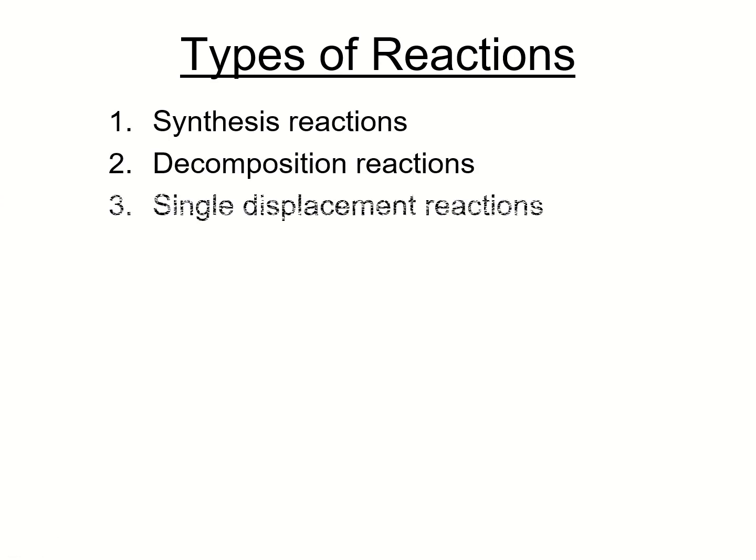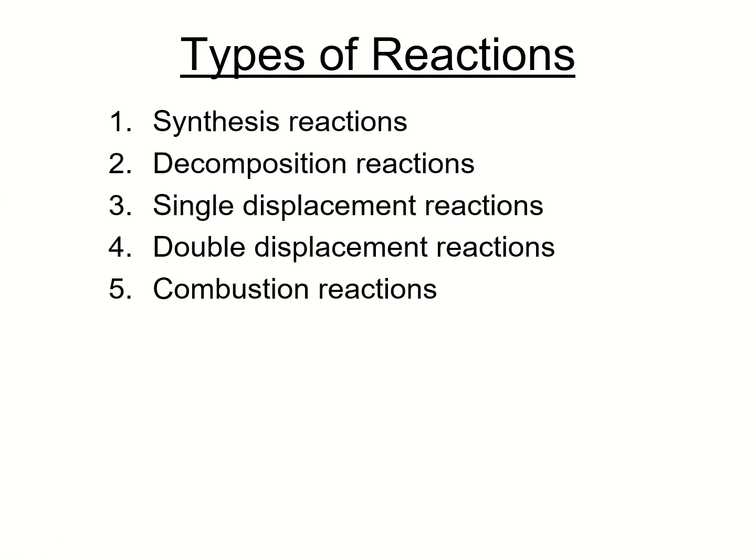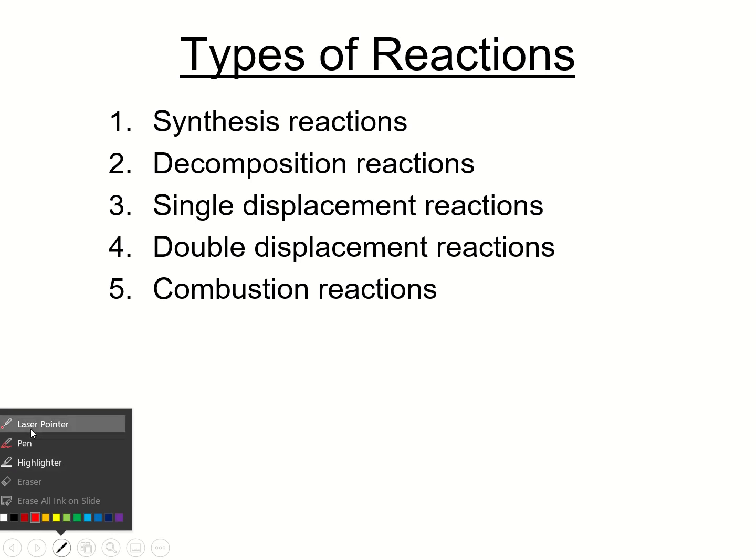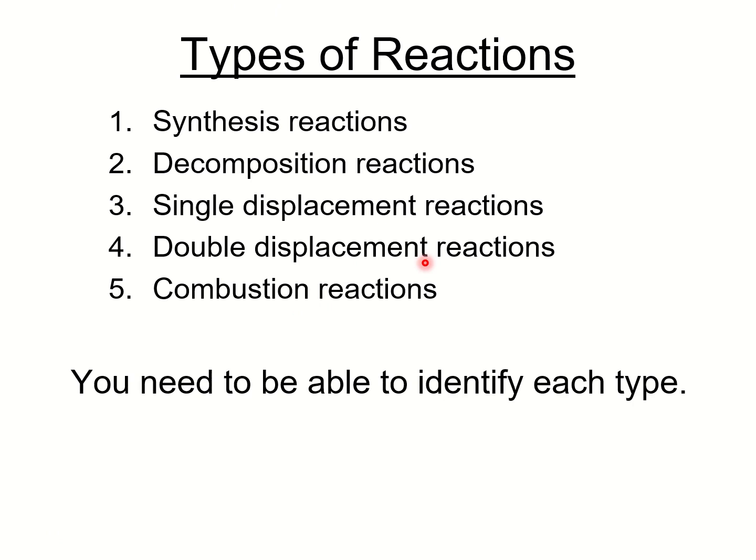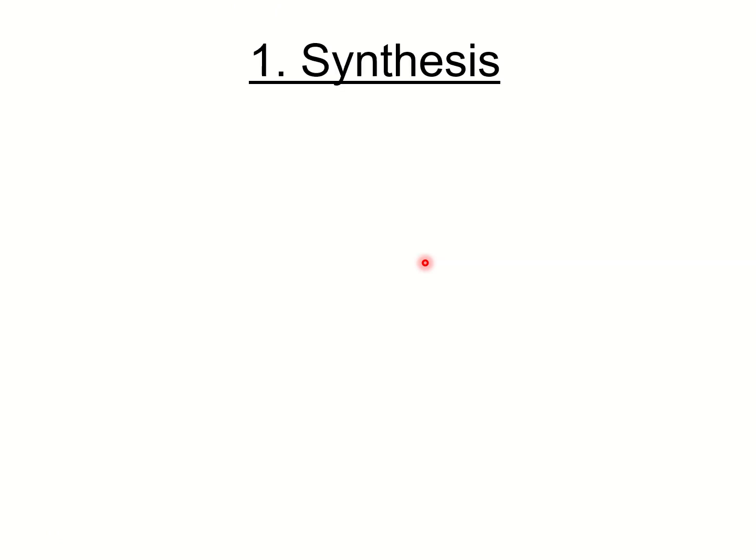Basically, there are five chemical reactions in chemistry. You have the synthesis, decomposition, single displacement reaction, the double displacement reaction, and the combustion reaction. So you need to be able to identify each type.